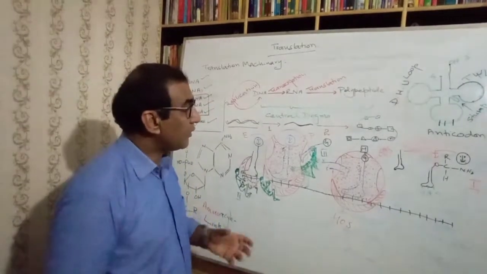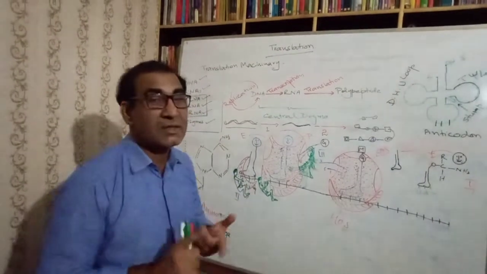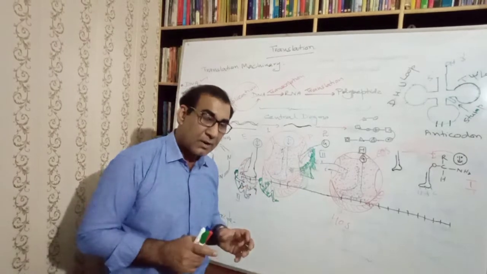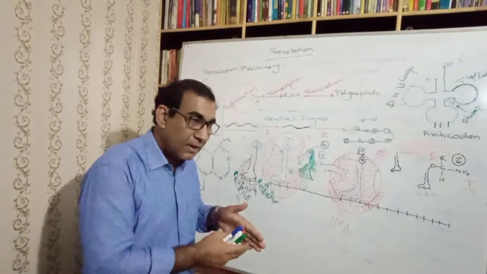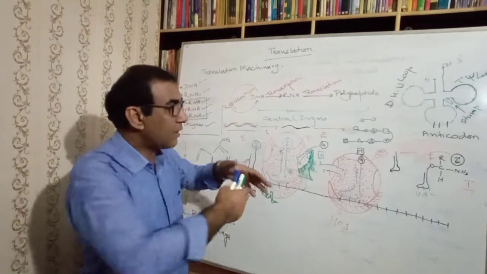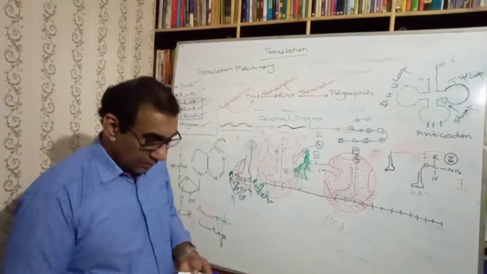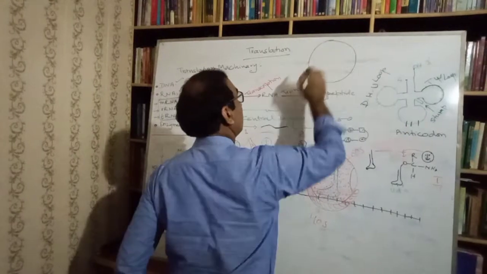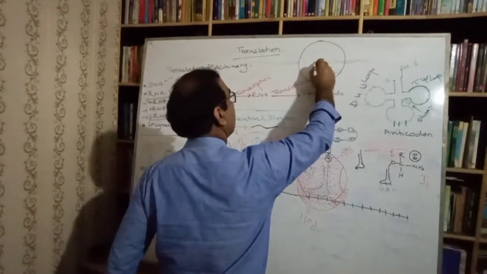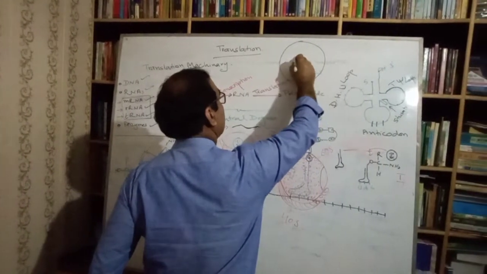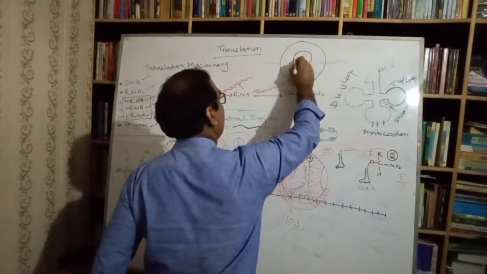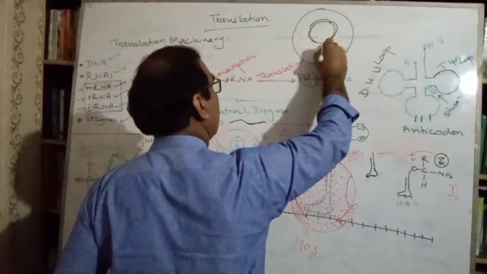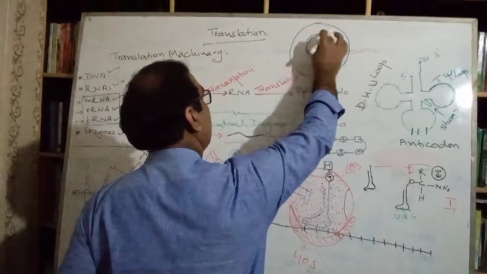Suppose we take into consideration the first step. The first step is the formation of messenger RNA, and the messenger RNA comes out of the nucleus. Suppose this is the cell, and this is the nucleus. The messenger RNA would come out of the nuclear pore.